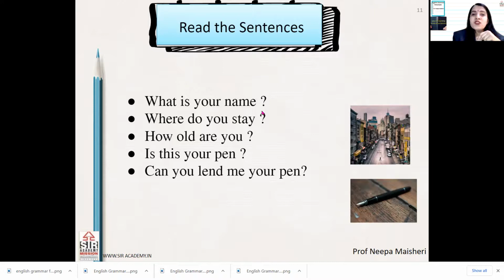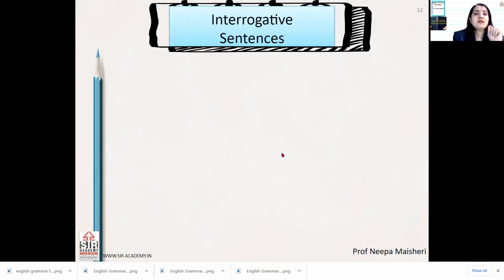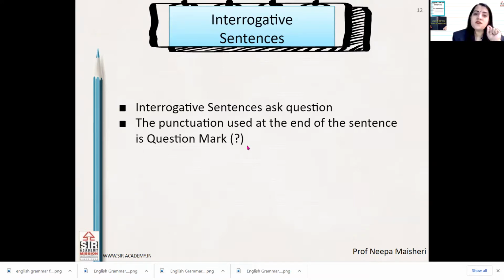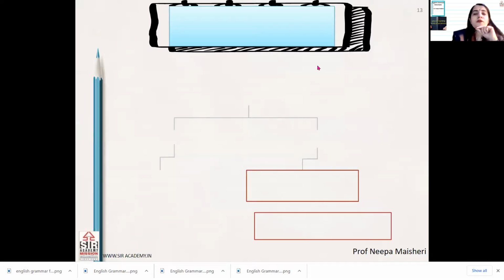And what is the punctuation I've used at the end of the sentence? Question mark. So from this, what do we come to know? That interrogative sentence asks question. Okay, interrogative sentence क्या करते हैं? Question पूछते हैं. And the punctuation used at the end of the sentence is question mark.